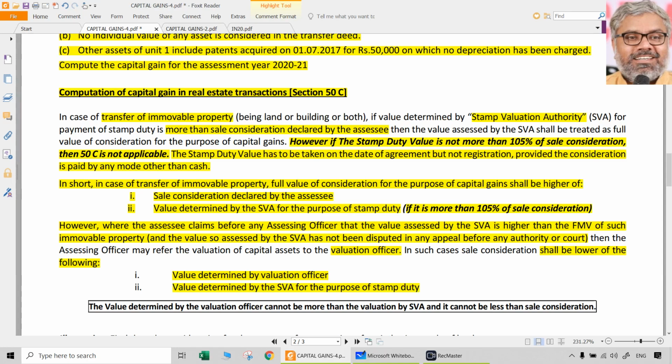Imagine, just for understanding purposes, in our example, the fair market value of one particular land per square yard was 3,000. Right? That's the example we have taken. And 5,000 is the stamp duty valuation. The assessee said, boss, this is unfair, refer it to the valuation officer. The valuation officer came after his thorough valuation and said, boss, actually the market value is not even 5,000, it is 6,000. That is more dangerous to the assessee.